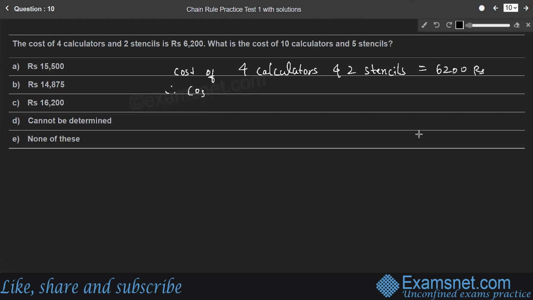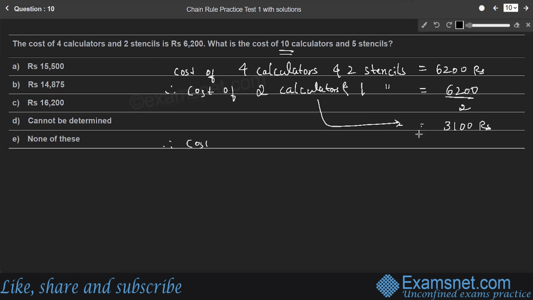Therefore, the cost of half of 4, which is 2 calculators and 1 stencil, is equal to 6,200 divided by 2. Half of this cost, which is 3,100 rupees, is the cost of half of the numbers, so 2 calculators and 1 stencil. So we need the cost of 10 calculators. Therefore, the cost of 10 calculators and 5 stencils